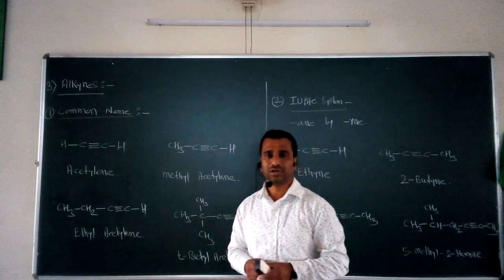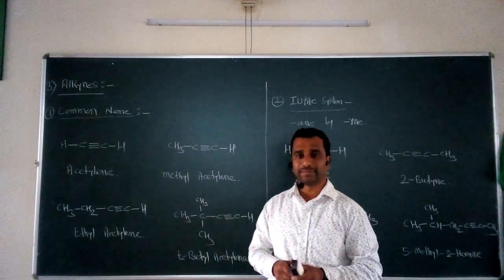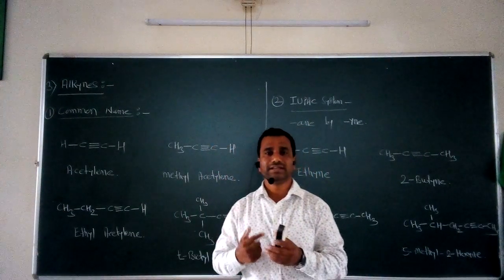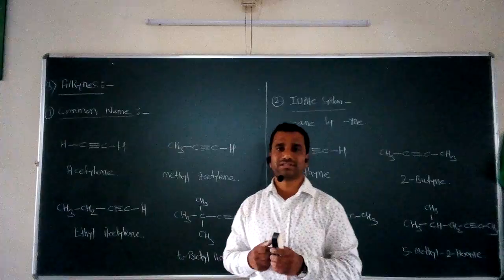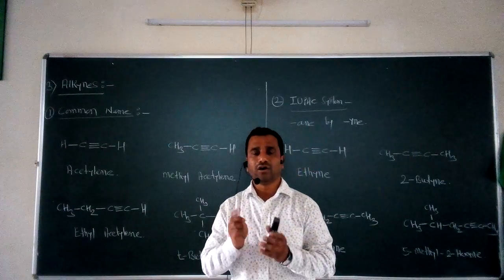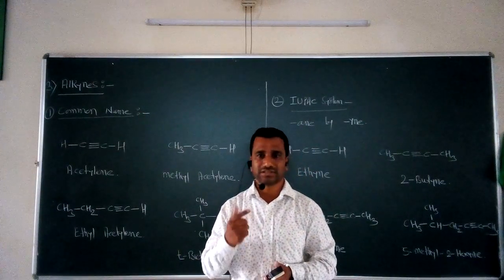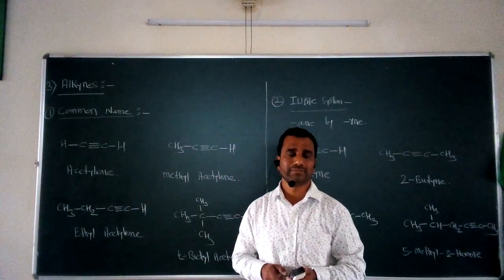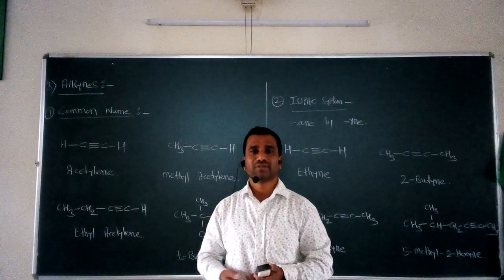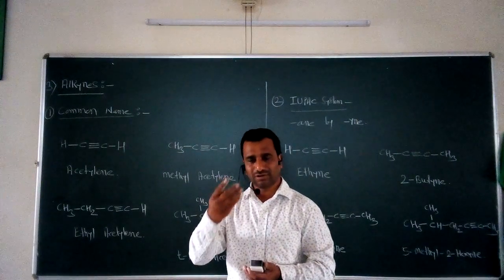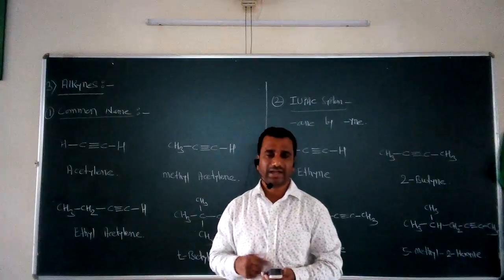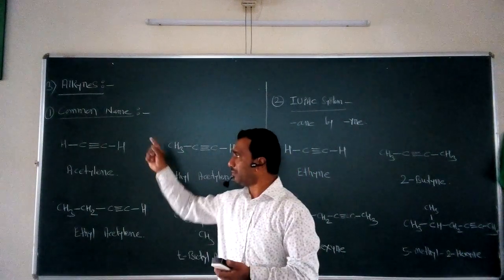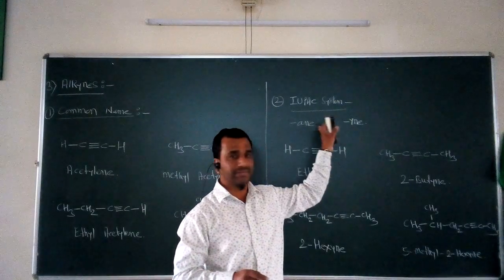In today's video, we started chapter number 3, the chemistry of hydrocarbons, that is alkynes. In the initial part, we took the important introduction of alkynes. What are alkynes? What is the functional group for alkynes? What is the general molecular formula for alkynes? What type of chemical reactions can be given by alkynes? And what is the acetylene series? That we all covered in the introductory part. After that, we completed the two important nomenclature systems: the common name system and the IUPAC nomenclature system.